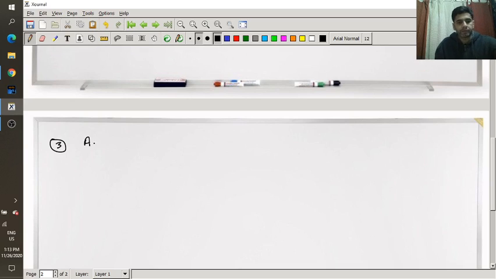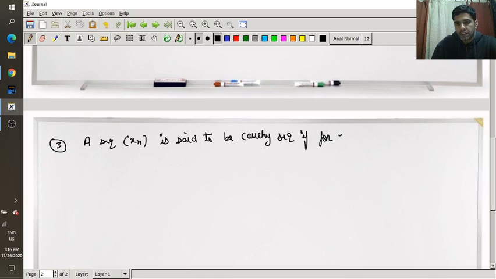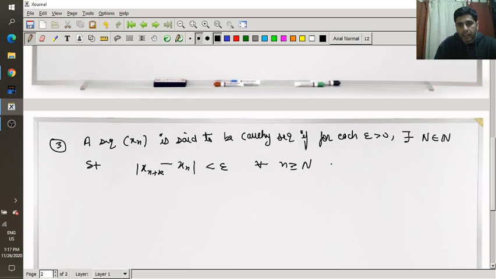A sequence xn is said to be Cauchy sequence if for each epsilon greater than 0, given epsilon greater than 0, there exists a natural number N such that |x_{n+k} - x_n| is less than epsilon for all n greater than or equal to capital N, k equals 0, 1, 2 and so on.